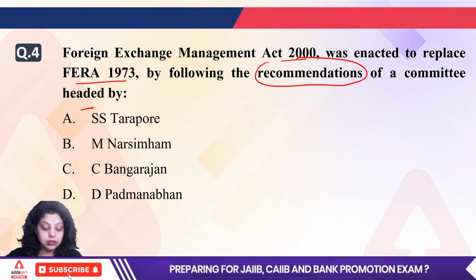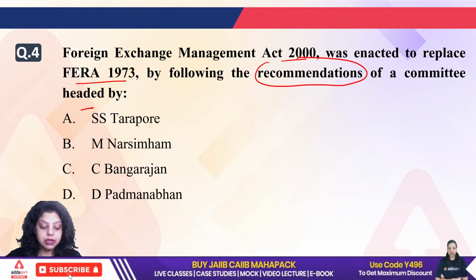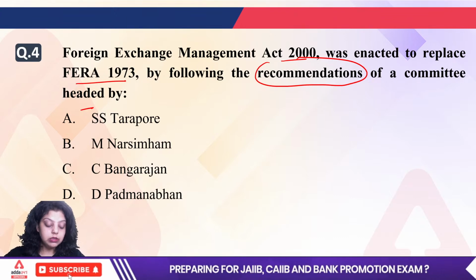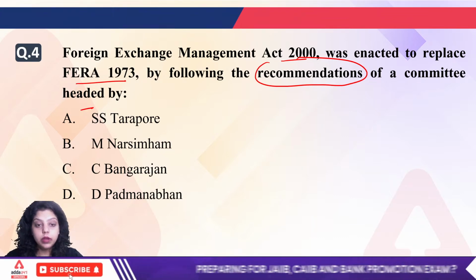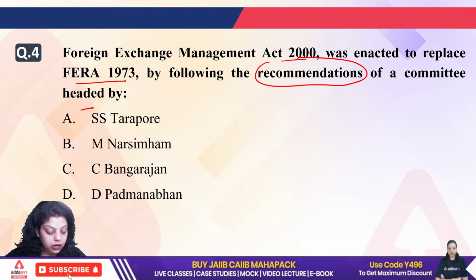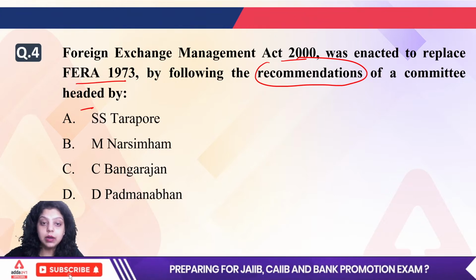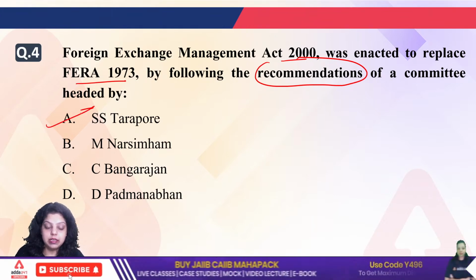Tarak is saying fourth is A, Deepak is saying B, Narendra is saying A, Kirti is saying A. Okay, what about rest? Parul saying A. Okay. Ramesh saying B, Ranjulata saying A. Okay, right answer is SS Tarapore committee.